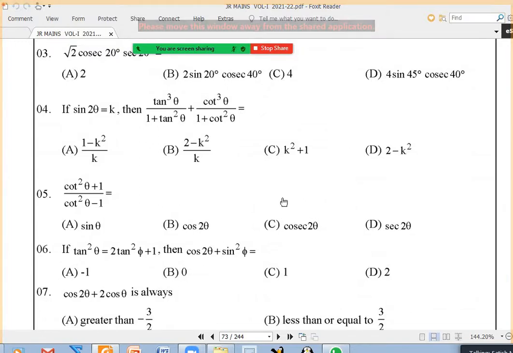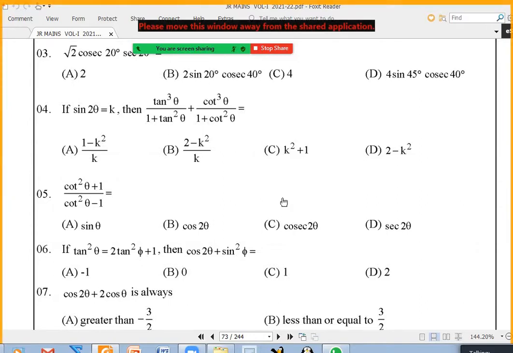Anybody doubt about fourth question? Yes, sir. We have one formula, sin 2 theta is 2 tan theta by 1 plus tan square theta. Maybe you can use that, or you can write tan as sin by cos, which I think is better because the denominator can be the same. Okay, we'll do that.